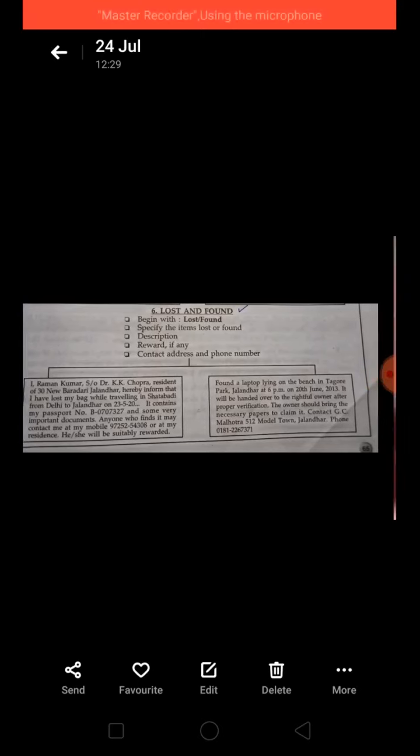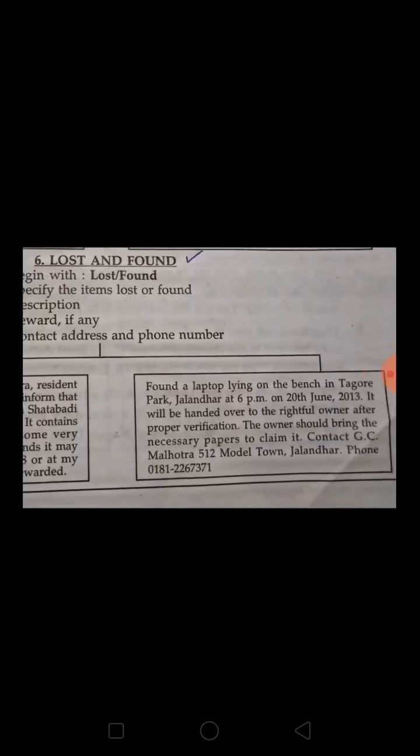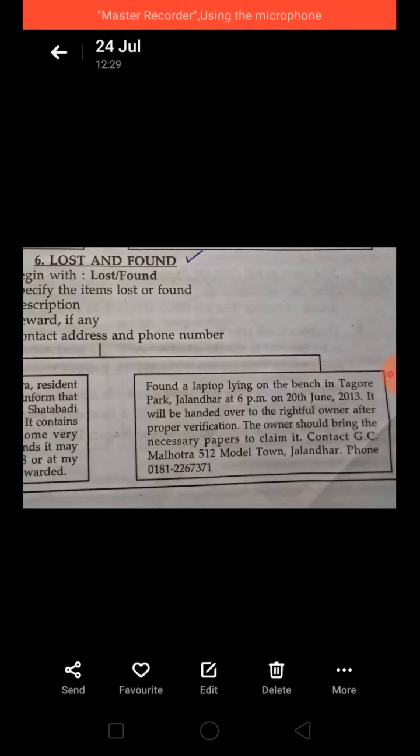So let me zoom it. Yes, here it is. Found a laptop lying on the bench in Tagore Park, Jalandhar at 6 p.m. on 20th June 2013. It will be handed over to the rightful owner after proper verification. Very important, because verification is a must, so that you cannot hand it over to the wrong person.